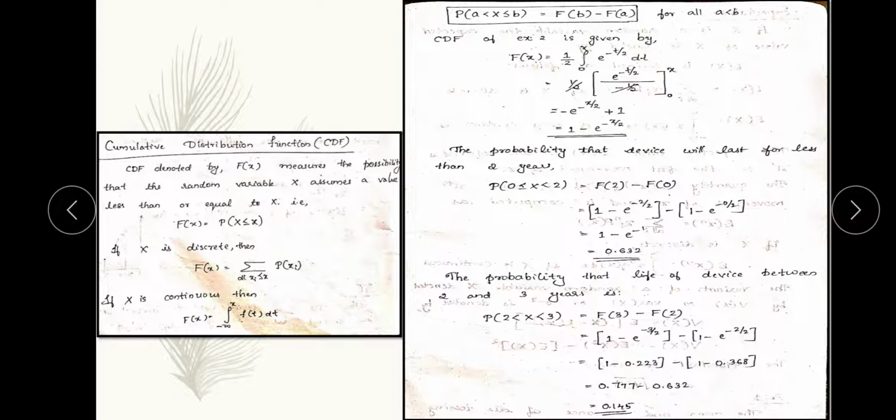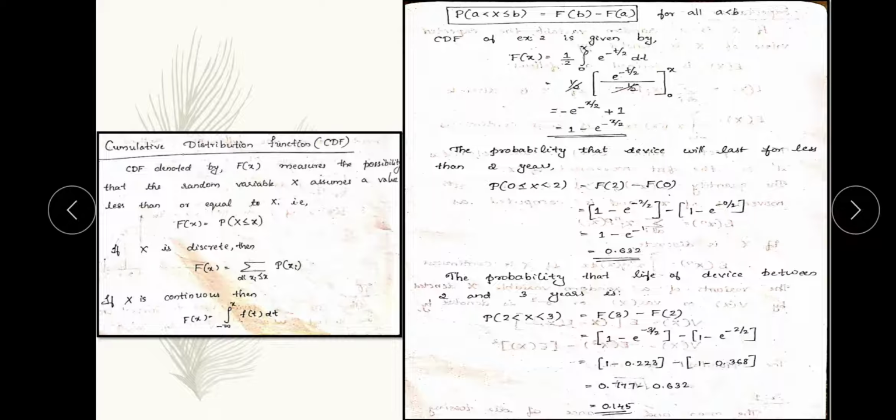If we solve this, we will get minus e to the power minus x divided by 2 plus 1, which is equal to 1 minus e to the power minus x divided by 2. So by the previous equation we have got the CDF, which is 1 minus e to the power minus x divided by 2. From the previous equation we had the PDF, and this PDF is converted to the CDF by solving the integration based on the previous format.